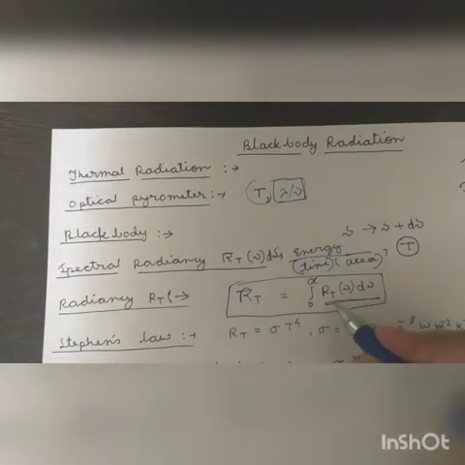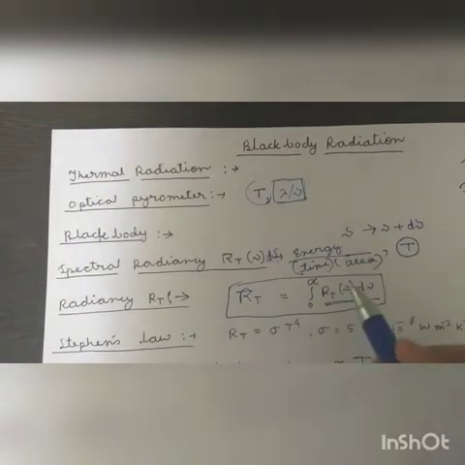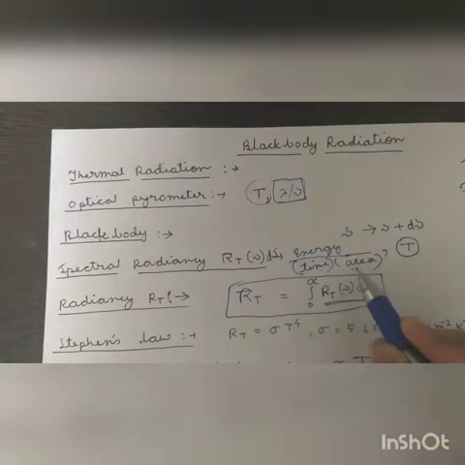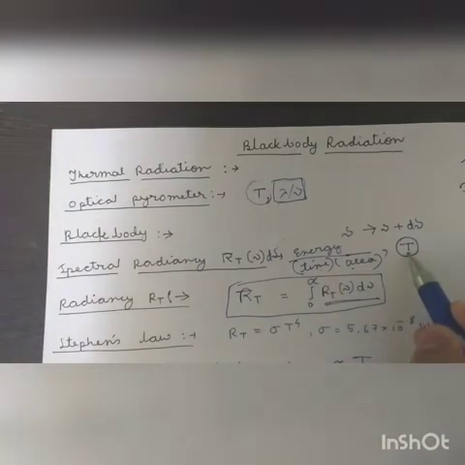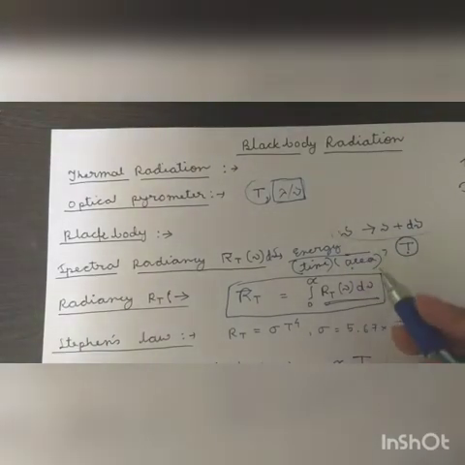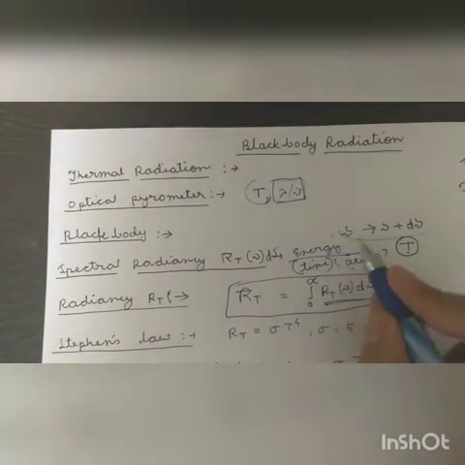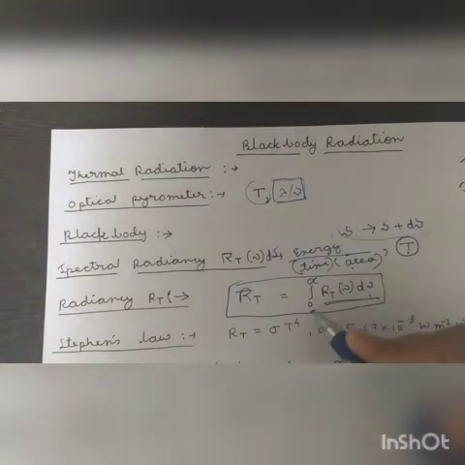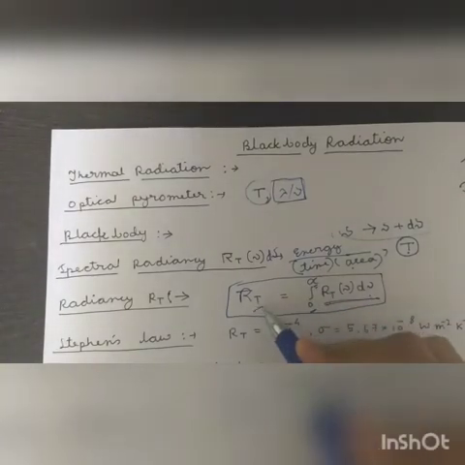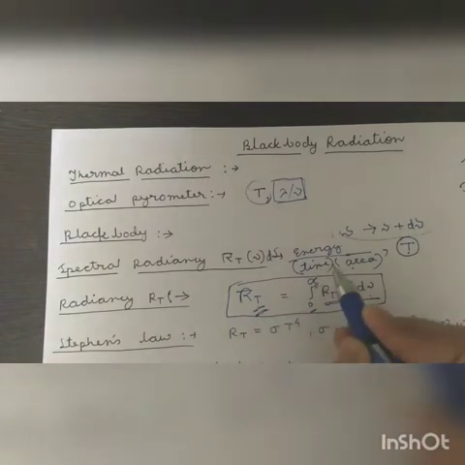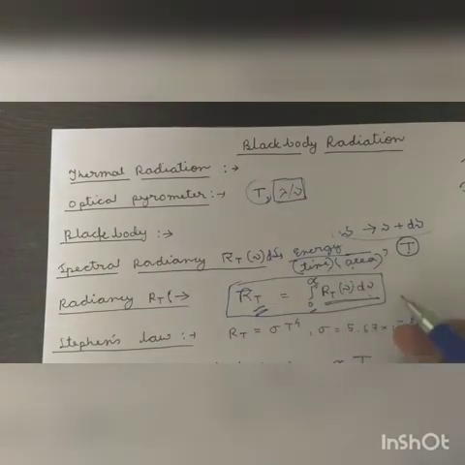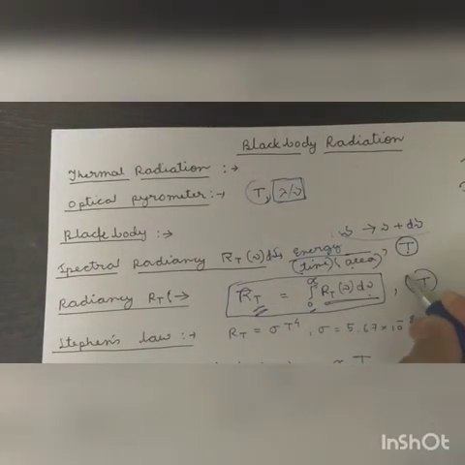Spectral radiancy was the energy emitted by a blackbody per unit time per unit area at a particular temperature T in a particular frequency range. So if you integrate this term over all frequencies, that means we add up the spectral radiancy for all frequencies from 0 to infinity, we will get R_T, that is the total energy emitted per unit time per unit area by a blackbody at the particular temperature T.